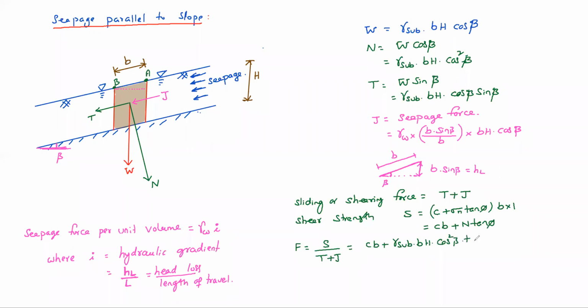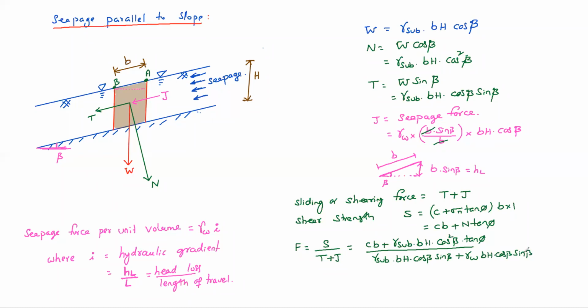Divided by T plus J, where T is gamma sub BH cos beta sin beta plus J is gamma W BH cos beta sin beta.